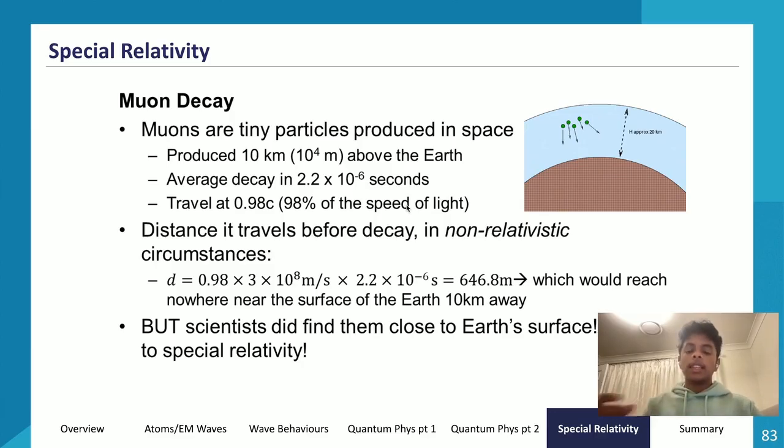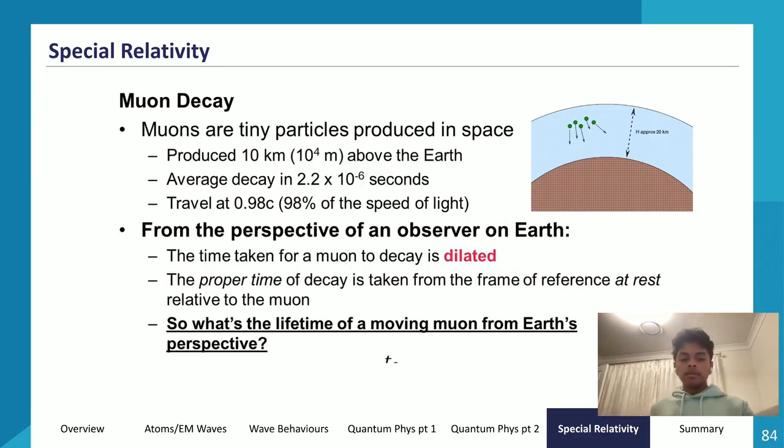Same way from the muon's perspective, the distance it has to travel is going to be a lot less because length is going to be contracted, although their half-life remains the same from the muon's perspective. So from the perspective of an observer on Earth, the time taken for the muon to decay is dilated. The proper time of decay is taken from the frame of reference at rest. So the proper time for decay is 2.2 times 10 to the power negative 6. And the lifetime of a moving muon from the Earth's perspective is then 1.105 times 10 to the power negative 5, following us plugging everything into the equation. So this value divided by root 1 minus v squared over c squared.